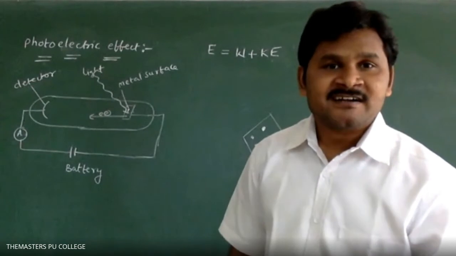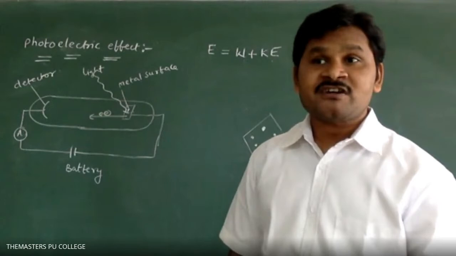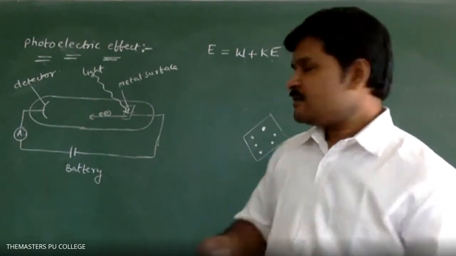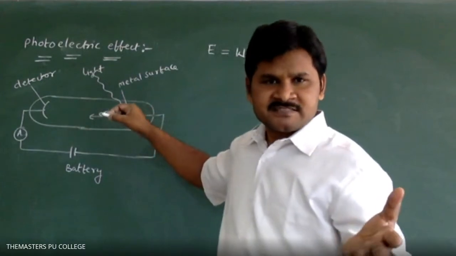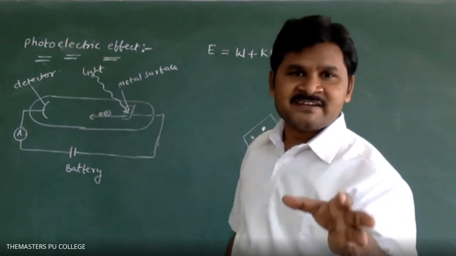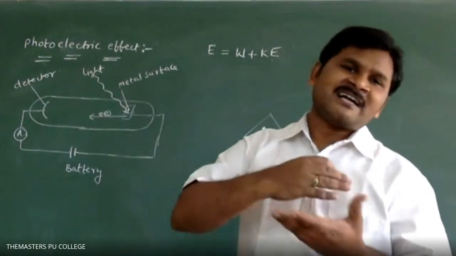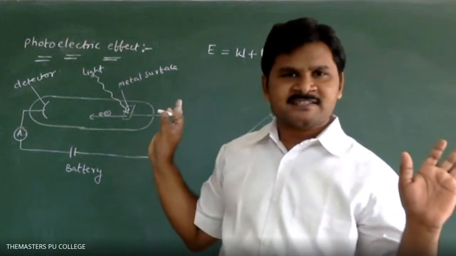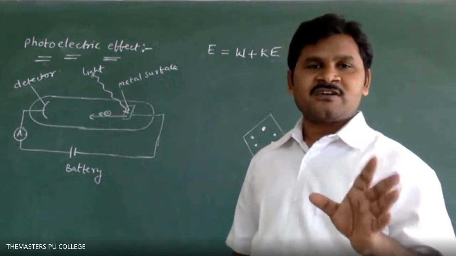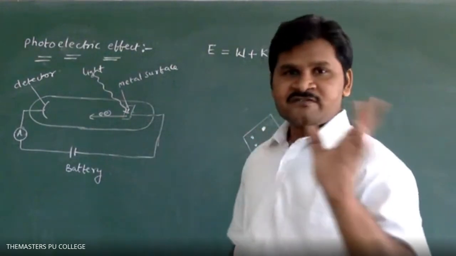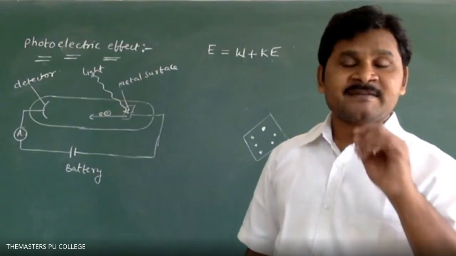That frequency is called the threshold frequency. For example, if the metal's value is 5 and 6 is the minimum frequency that works, that frequency is called the threshold frequency. Greater than that, whatever you use, you will get photoelectrons. The minimum frequency of incident light which can cause the photoelectric effect is called the threshold frequency. Clear, students?